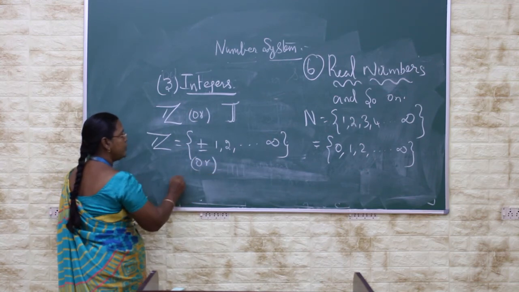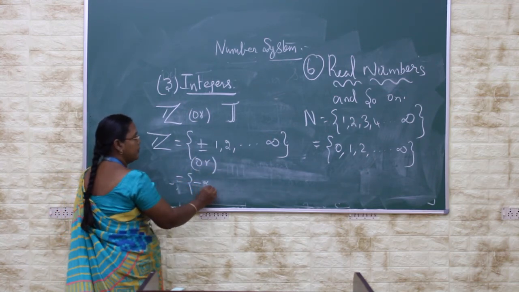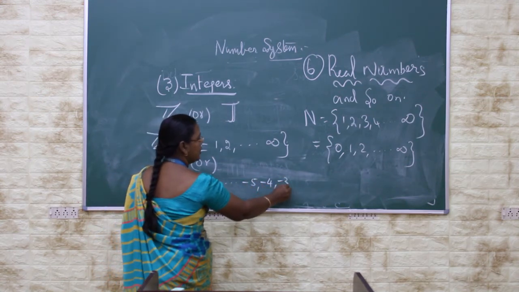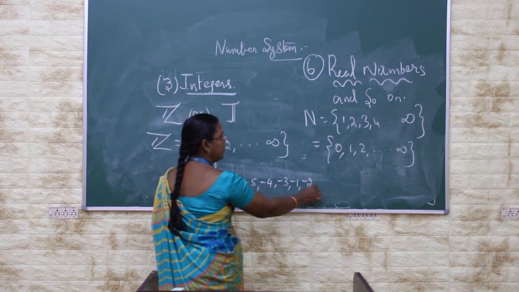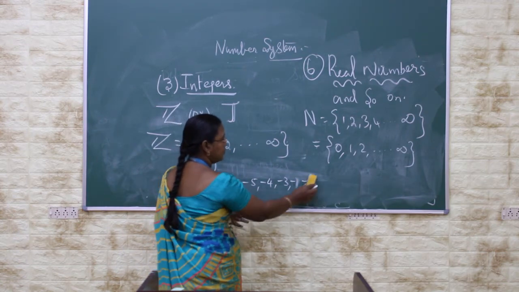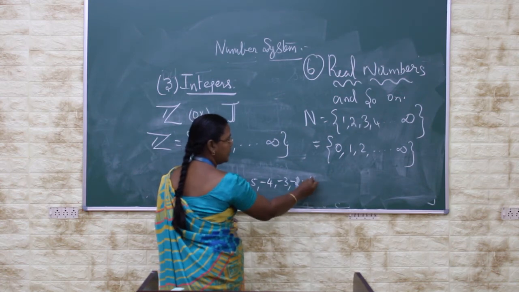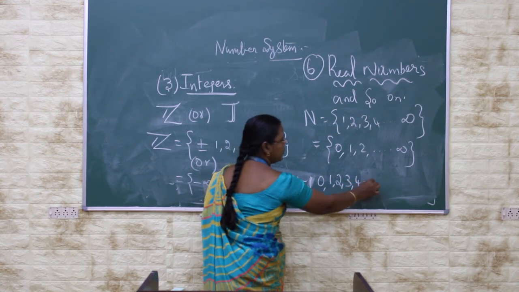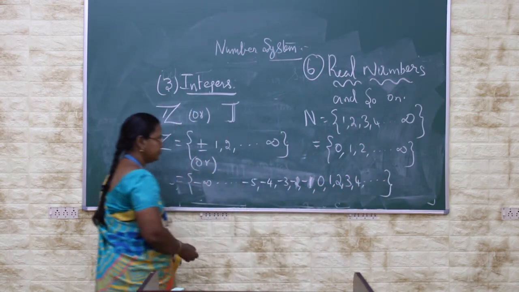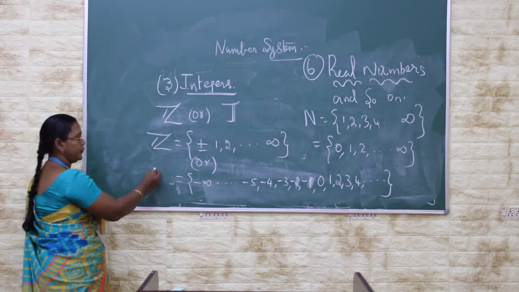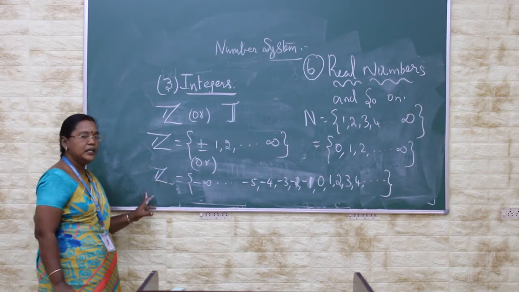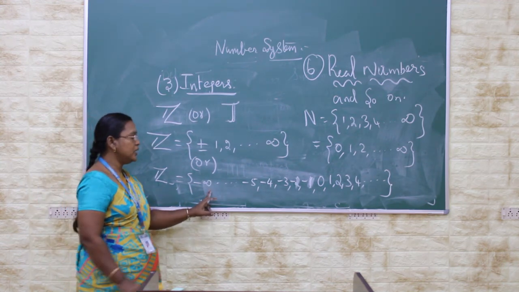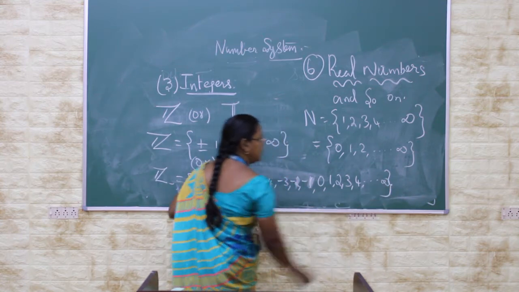This can also be rewritten as minus infinity to minus 5, minus 4, minus 3, minus 2, minus 1, 0, 1, 2, 3, 4, etc. The set of integers can be written in the form of minus infinity to plus infinity.